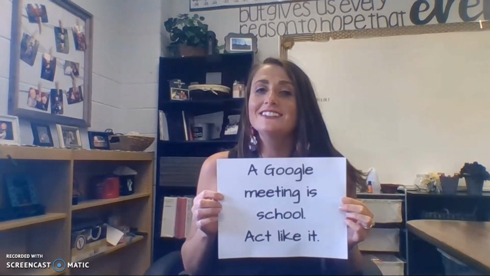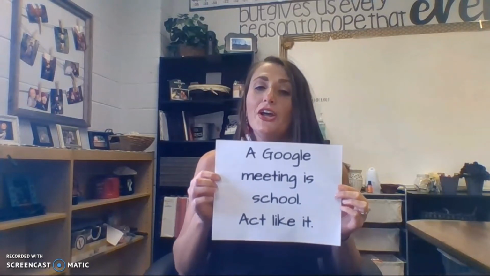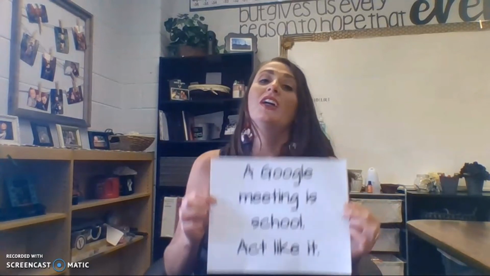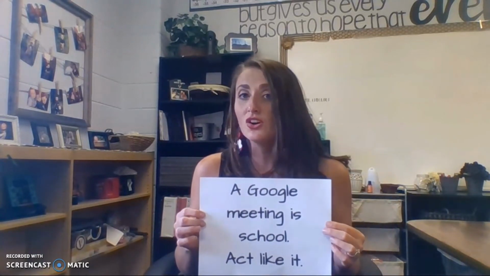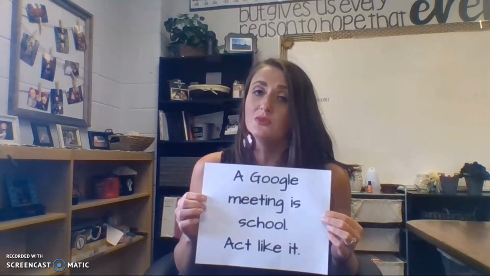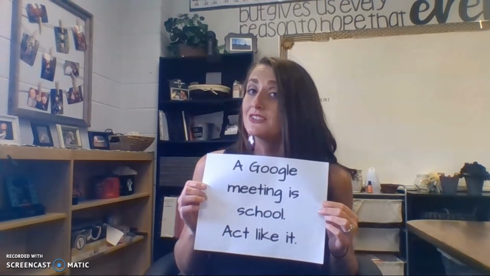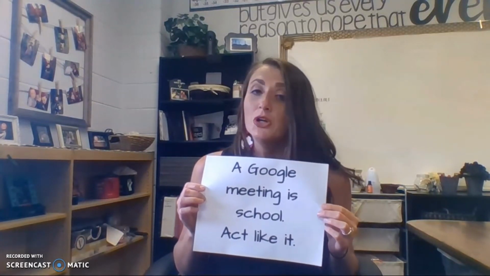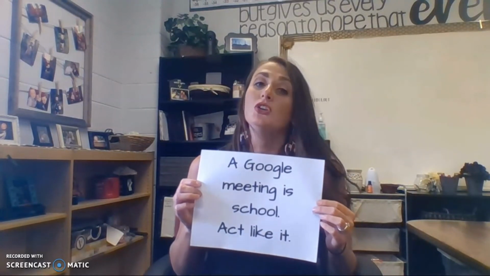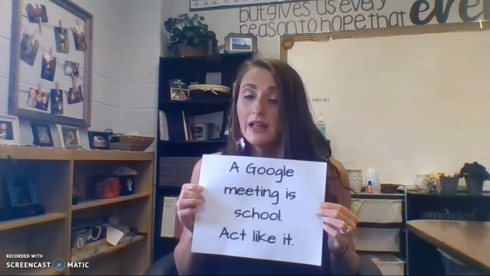All right, guys, expectation number 7. A Google meeting is like school. Act like it. That means when it is time for you to log on, you need to be away in your house in a quiet space where you don't have any distractions. So that means no cell phone in your lap, no dog, nobody else in the room with you if you can, so that you can be fully engaged in our class setting.